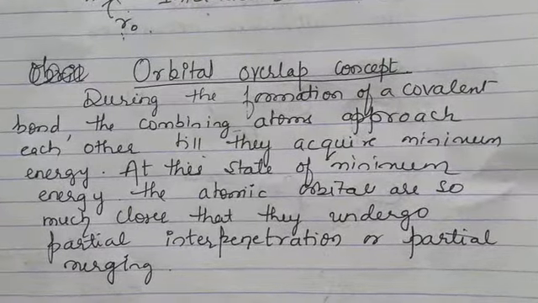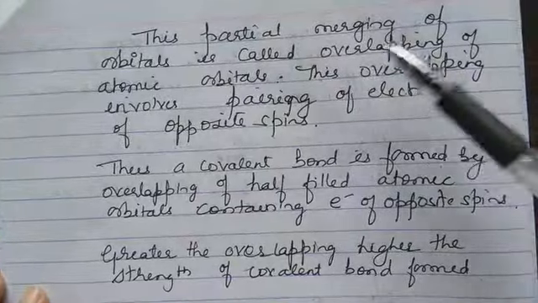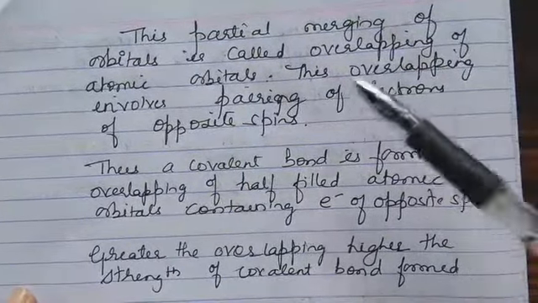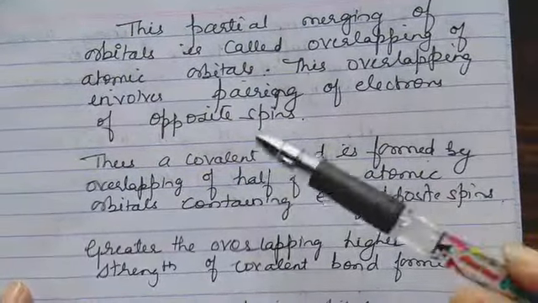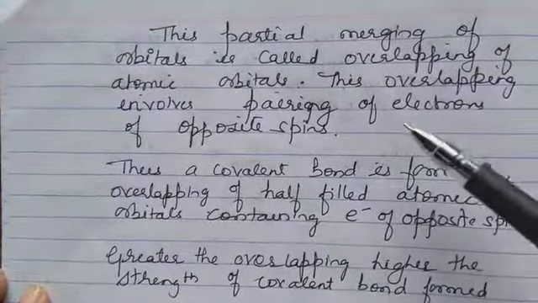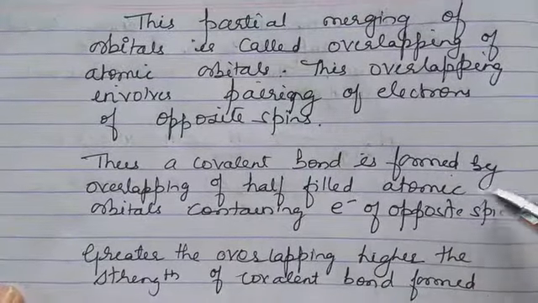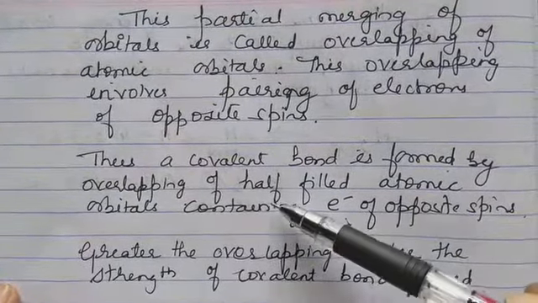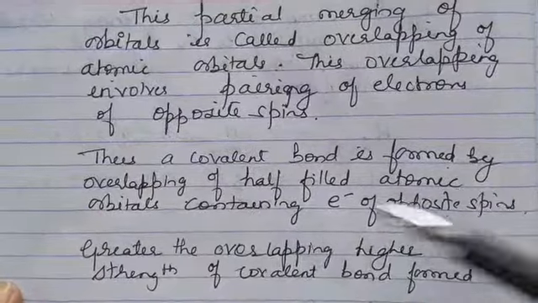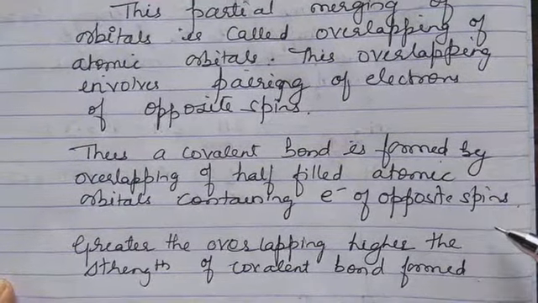This partial merging of orbitals is called overlapping of atomic orbitals. This overlapping involves pairing of electrons of opposite spins. Thus, a covalent bond is formed by overlapping of half-filled atomic orbitals containing electrons of opposite spins.